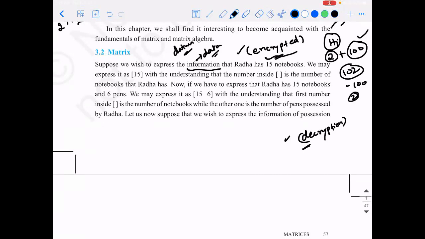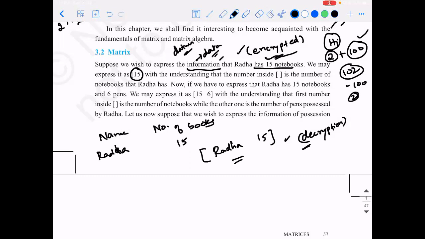Suppose we wish to express the information that Radha has 15 notebooks. I'll take the book example itself. Let's assume you're putting it in an Excel sheet. How will you put it? You'll put the name of the person and the number of books. So if I write Radha and here I put 15, then how will I represent it in the form of a matrix? If I give you data like this, you'll understand that there is a person with the name Radha who has 15 books with her.